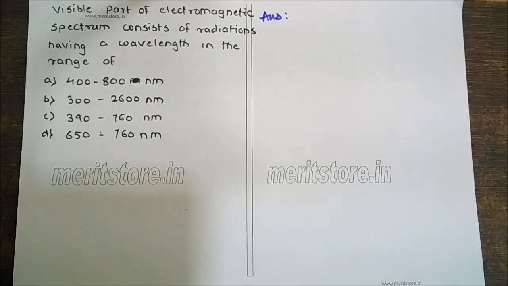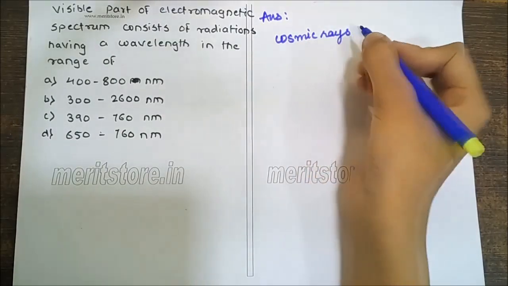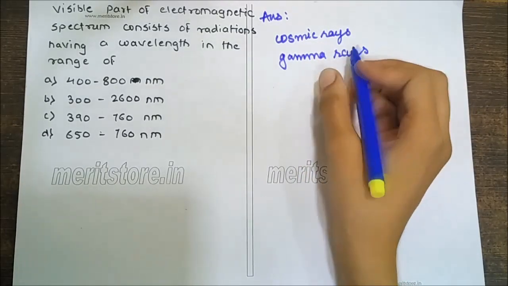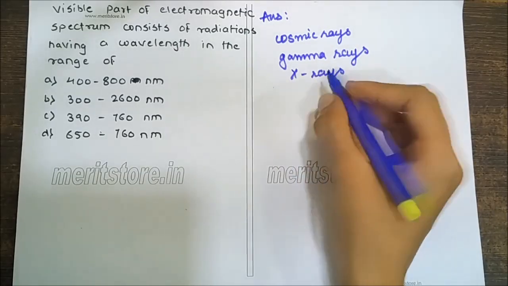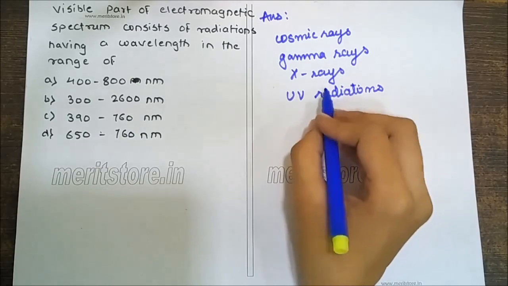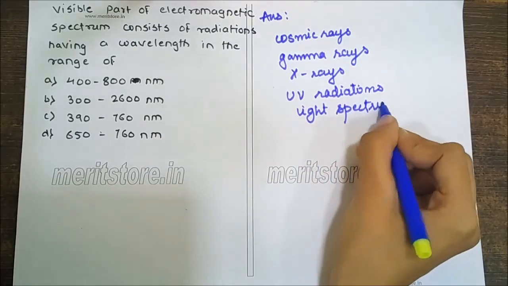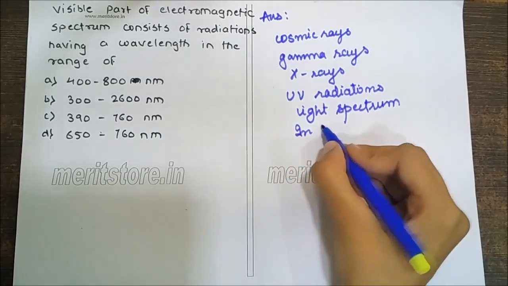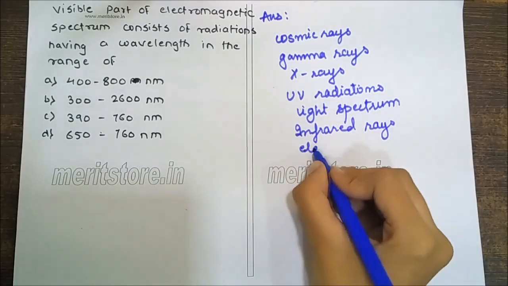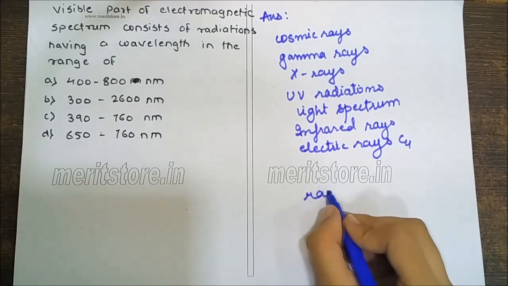Depending upon the wavelength, the electromagnetic spectrum consists of eight radiations: cosmic rays, gamma rays, X-rays, ultraviolet radiations, light spectrum, infrared rays, electric rays, and radio waves.